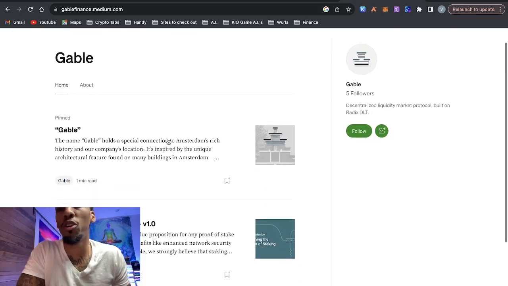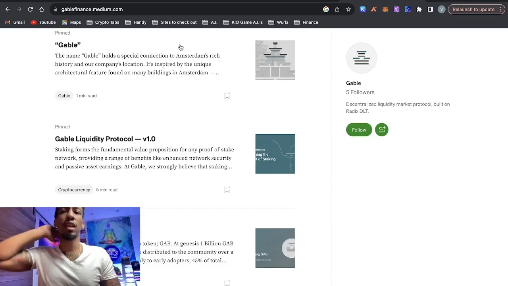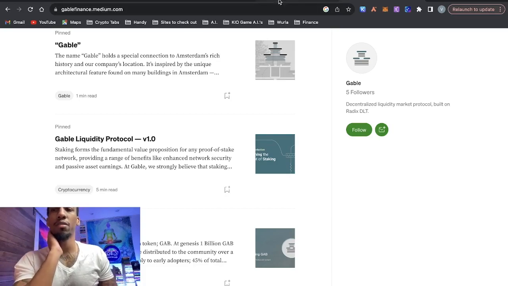And also, you can go on their Medium. They have a few articles that they wrote. This one is pretty much the same thing that's on the About Us section. Now, let's go into some of the red flags that I have for this project.